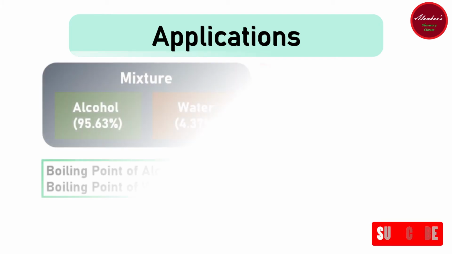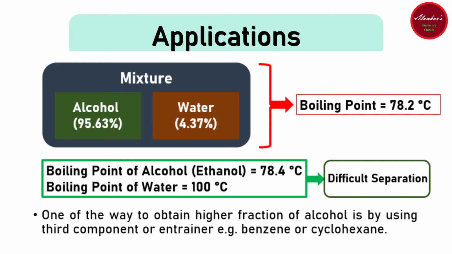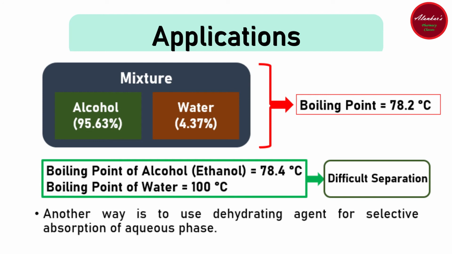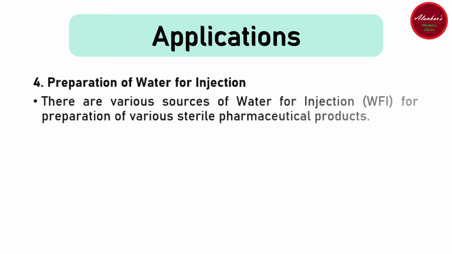The mixture of 95.63% ethanol and 4.37% water boils at 78.2 degrees Celsius, which is less than the boiling point of both alcohol and water, thus making it difficult to distill further. So one way to obtain a higher fraction of alcohol is by using a third component or entrainer, for example benzene or cyclohexane. Another way to obtain more purified alcohol is by using a dehydrating agent for selective absorption of the aqueous phase.